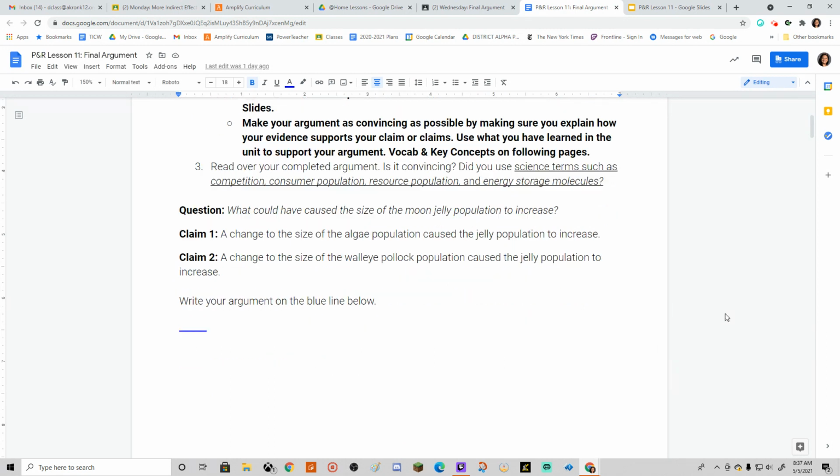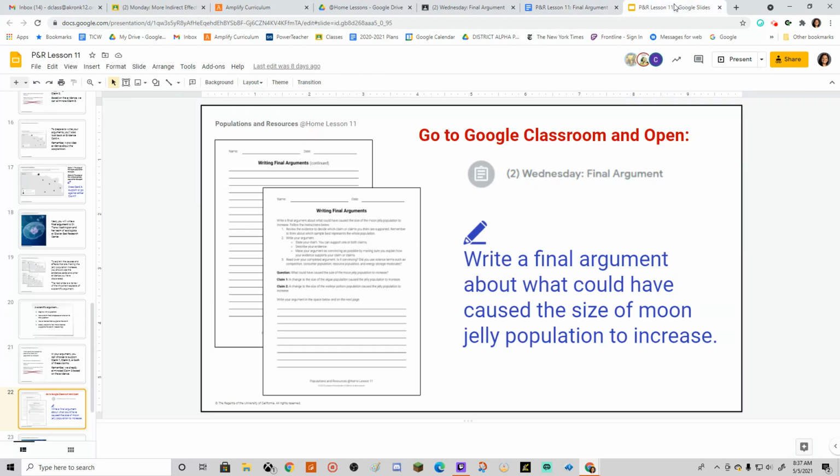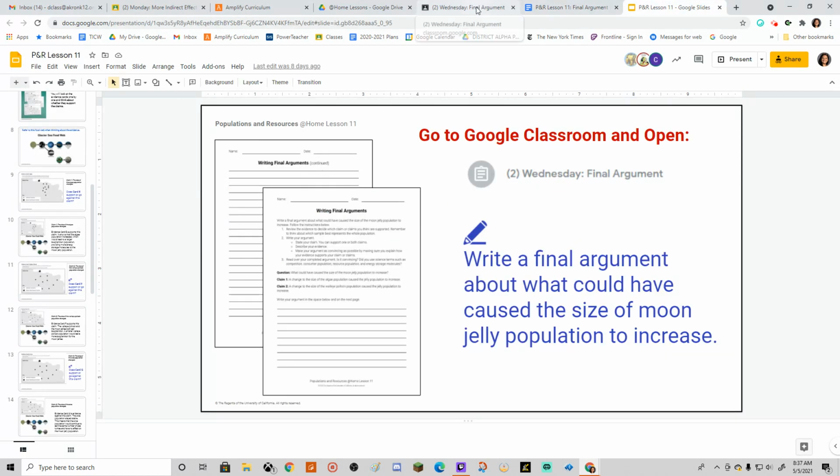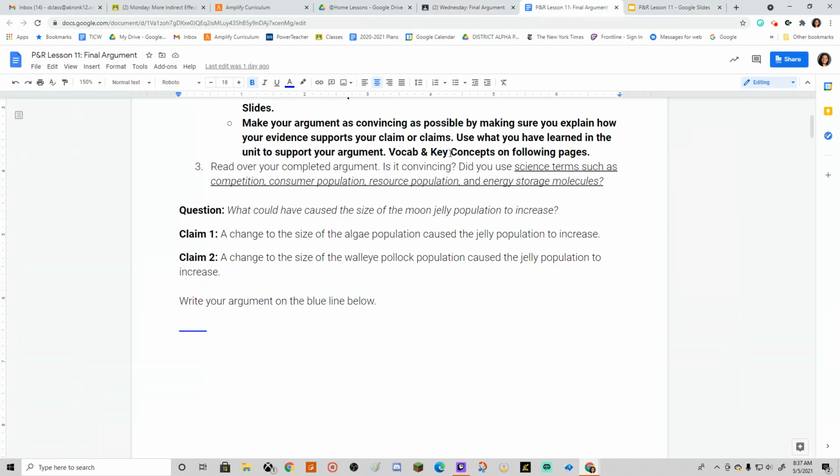At this point, there is no wrong answer as long as you do not choose claim 3, which you can see is already eliminated. So as long as you choose claim 1 or 2, go back to your slides to pick the evidence that would support that claim, and then write your reasoning, which is your science content that you learned throughout the unit, to explain why that evidence supports your claim, and then check your rubric over to make sure that you have everything done. If you need further assistance, then send me an email, and I'll be more than happy to help you through either Google Meet or email, whatever works best for you.